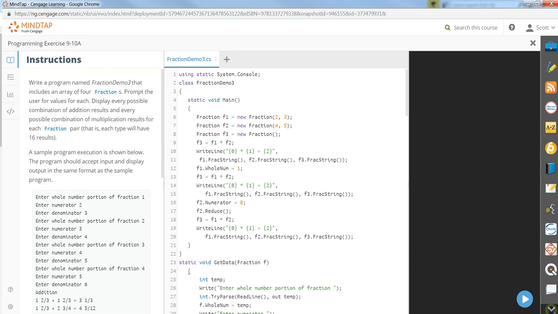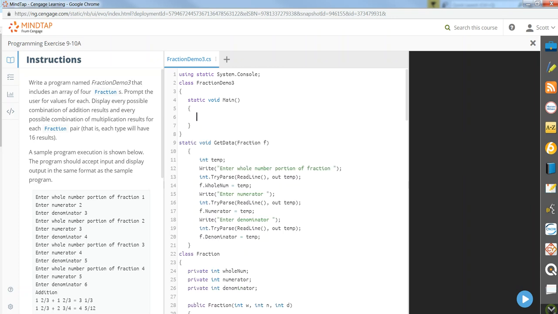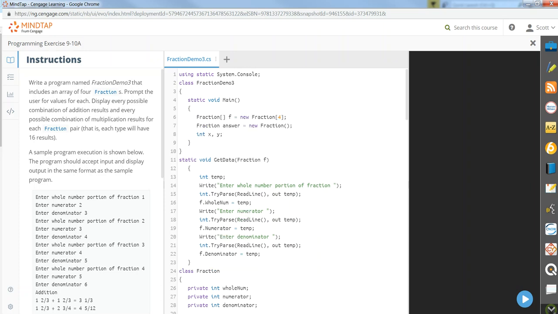Now, let's start out. I'm going to go ahead and get rid of everything that we did in here. Wipe out our main. And the first thing that we're going to do is replace some of what we just had with the creation of our array. All right. Here's our array. We'll call it F. It's an instance of fraction.